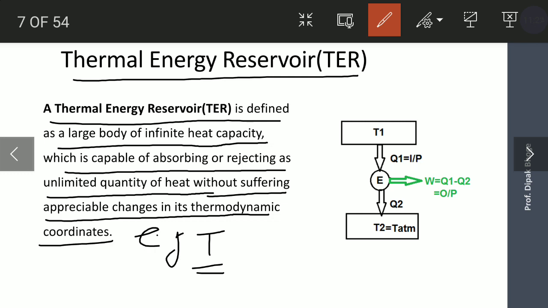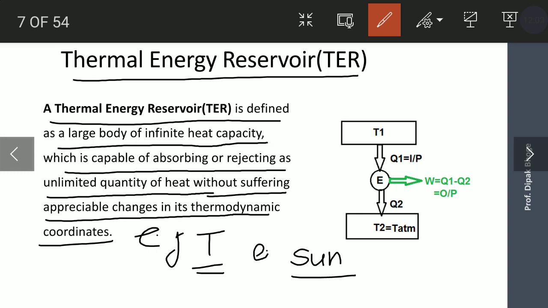So a thermal energy reservoir is some system from which we can take any quantity of heat or give any quantity of heat to the system, and its temperature is unchanged. Such a system we call a thermal energy reservoir. For example, here we can have the sun. From the sun we are continuously getting heat, still its thermodynamic coordinates like temperature are constant.